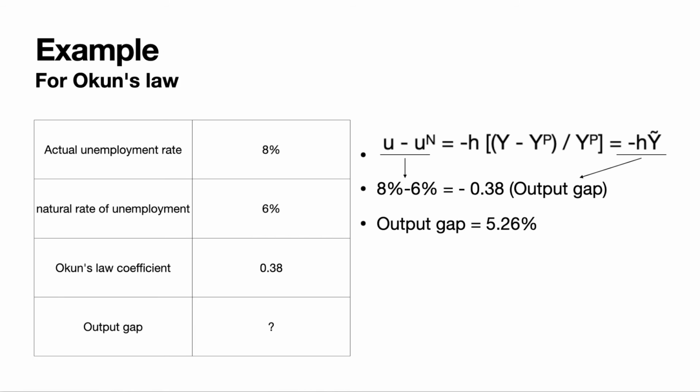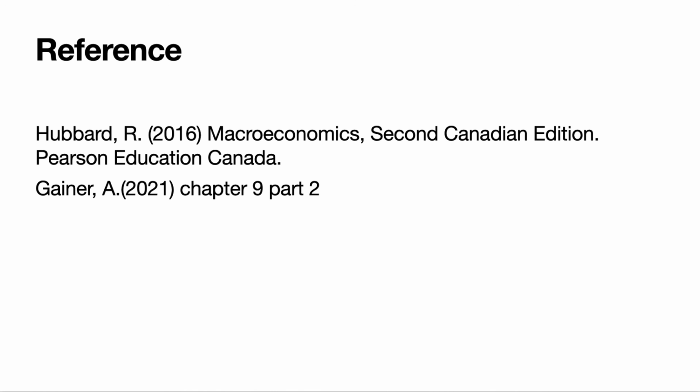Here is an example for Okun's law. If the unemployment rate is equal to 8%, the natural rate of unemployment is equal to 6%, and the Okun's law coefficient is equal to 0.38, what is the output gap? According to Okun's law, we can get the answer that the output gap is equal to 5.26%. This is my reference for this video.